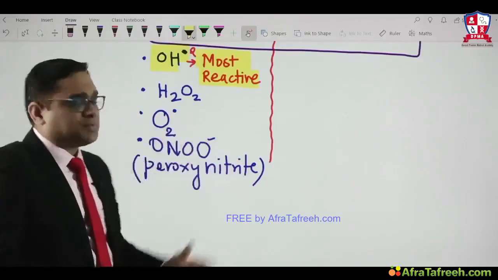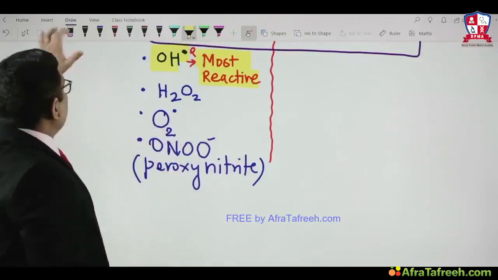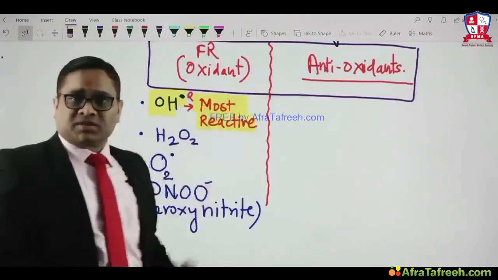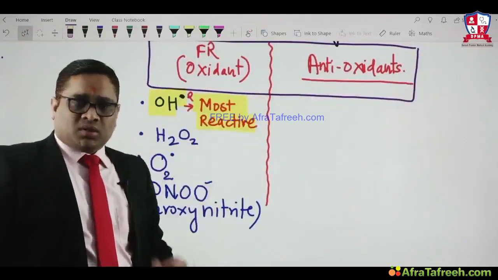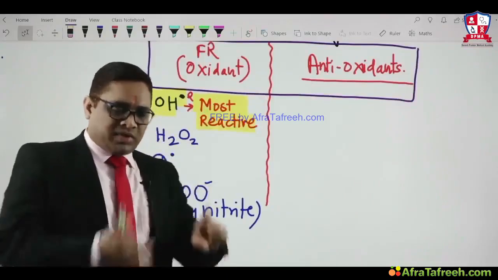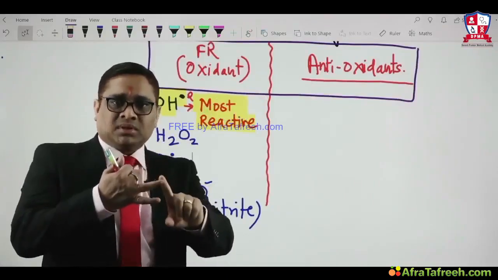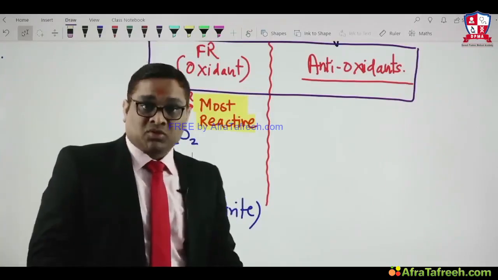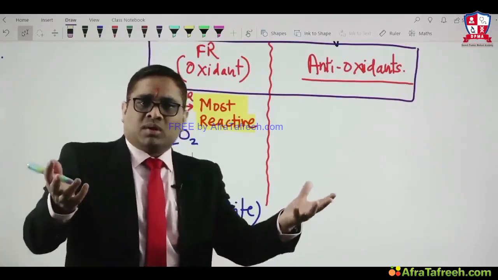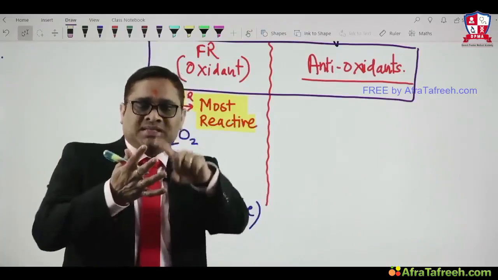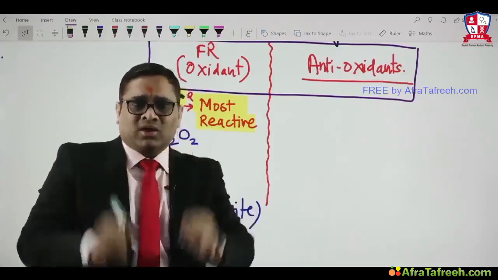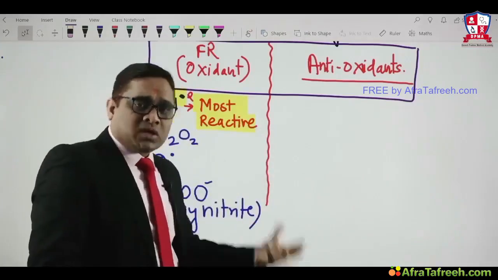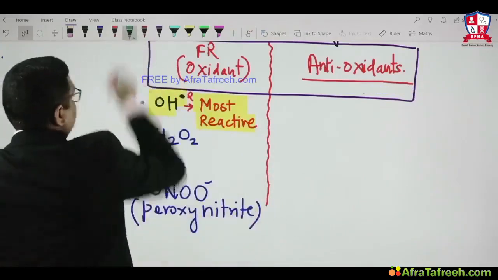So there are certain substances which will prevent the damage caused by free radicals, and they are called antioxidants. So the question is, what are antioxidants? Vitamins, enzymes, or proteins, or all of the above? The answer should be all of the above. Vitamins, proteins, enzymes, all are antioxidants. Now we will see what are vitamins, what are enzymes, and what are the proteins, right?